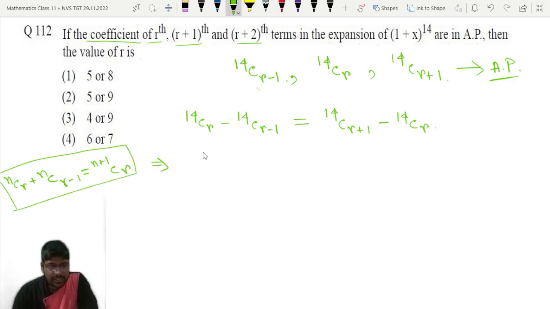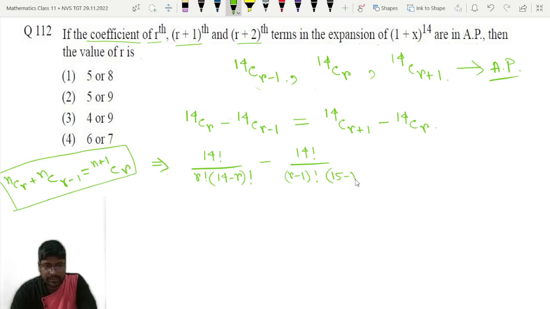14Cr we can write as 14 factorial divided by r factorial into 14 minus r factorial. Just the combination formula we are applying. 14C r minus 1 means 14 factorial divided by r minus 1 factorial into 14 minus r plus 1, that is 15 minus r factorial. You should do the calculations on your own, following the steps.